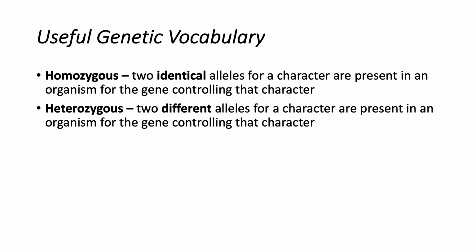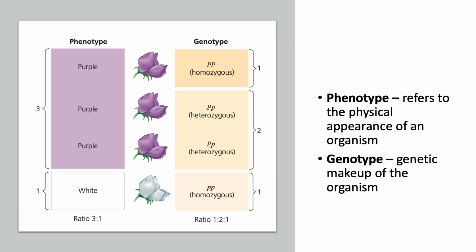Homozygous refers to two identical alleles for a character that are present in an organism for the gene controlling that character. Meanwhile, heterozygous refers to two different alleles for a character present in an organism for the gene controlling that character. Next, because of the different effects of dominant and recessive alleles, an organism's traits do not always reveal its genetic composition. Therefore, we distinguish between an organism's phenotype, or physical appearance, and its genotype, or genetic makeup.